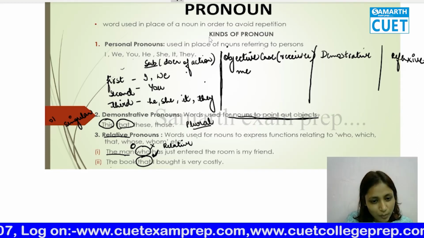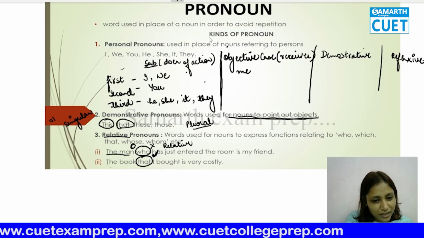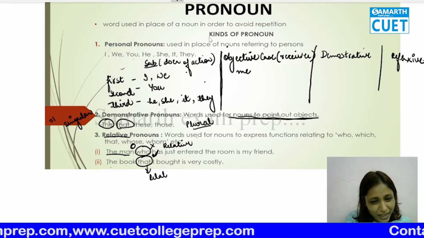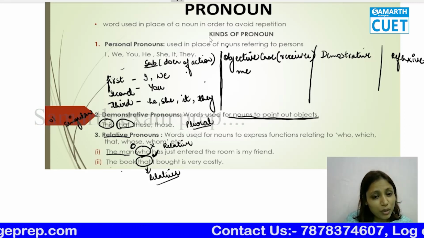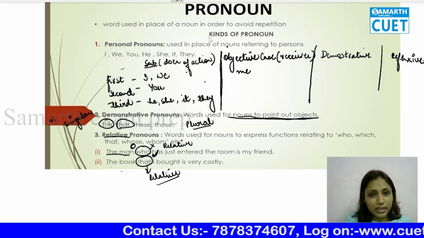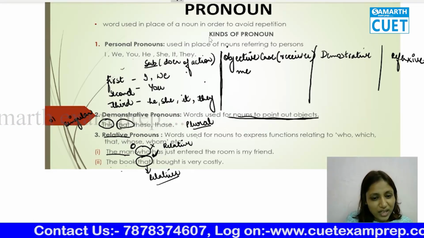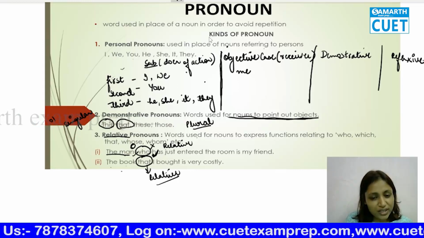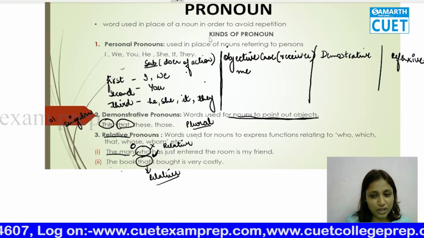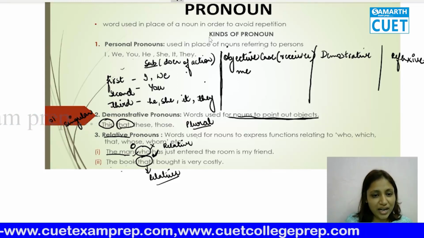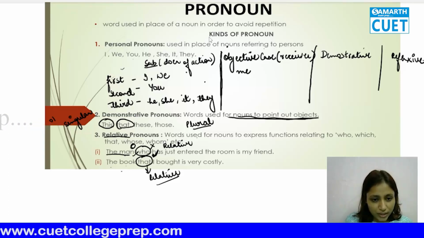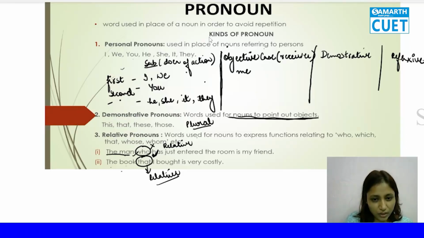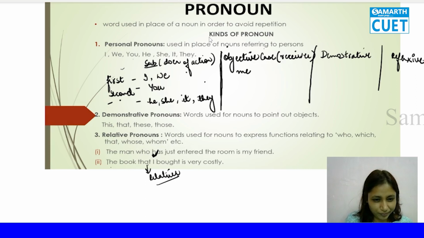In this sentence, the book that I bought is very costly. Now that is a relative pronoun. Why? Because it is talking about the book. And what about that book? That book which I bought is very costly. Okay, understood. So we are going to tell about the relation. These are words used for nouns to express functions relating to who, which, that, whose, whom, etc. Okay, so this is it. Now I'm going to rub it off so that you can read it later.